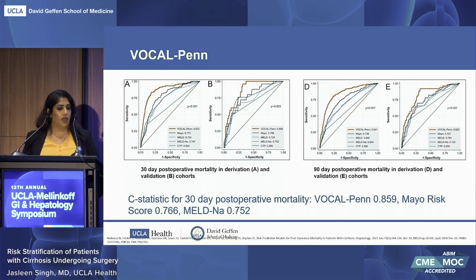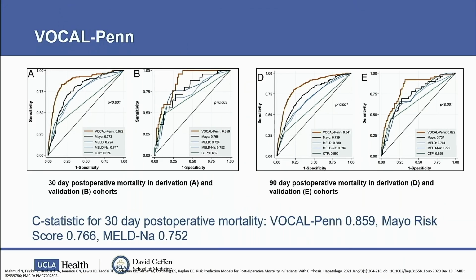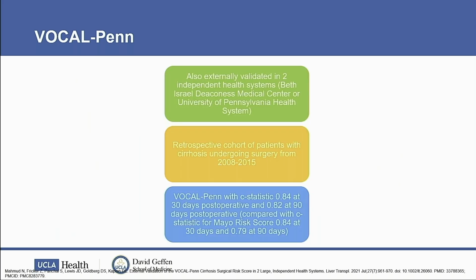Here I've shown some of the C statistics. This is the area under the receiver operator characteristic curve for patients using the VOCAL-Penn score. In A and B, the curves on the left, you can see that A is for the derivation cohort for 30-day postoperative mortality, and B is the validation cohort. You can see the numbers are small there, but for 30-day postoperative mortality, VOCAL-Penn did outperform the other risk stratifications such as the Mayo risk score and MELD sodium.